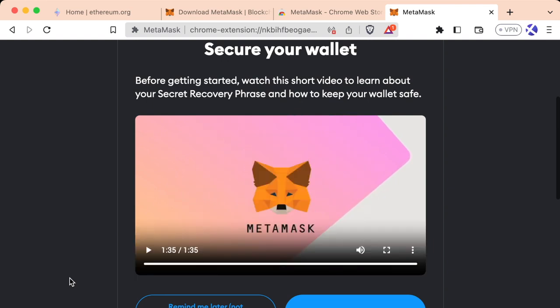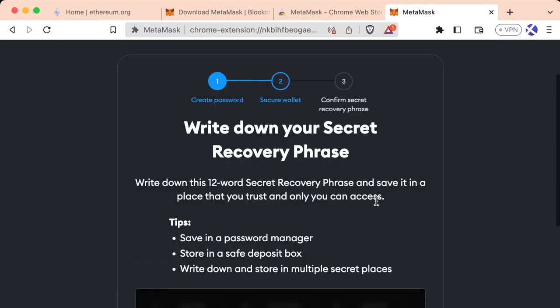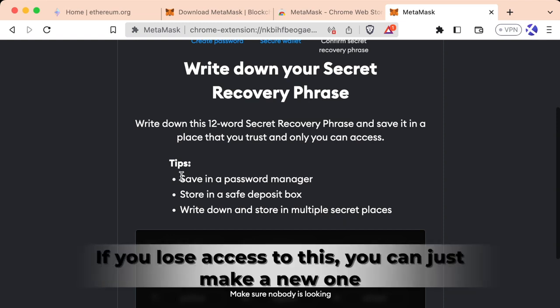Awesome. So that was a great introduction to keeping your wallet safe. We'll talk a little bit more about safety with our wallets in the future. Let's go ahead and select Secure My Wallet. Now, this is where we need to write down our secret recovery phrase and save it in a very secure place. It gives us some tips here, like a password manager, a safety deposit box, or split it up and keep it in multiple secret places.